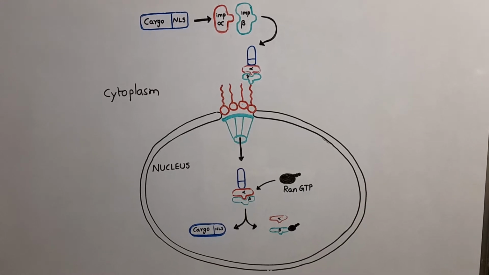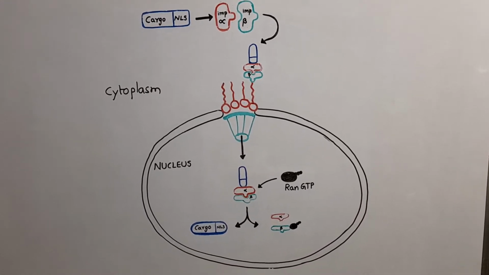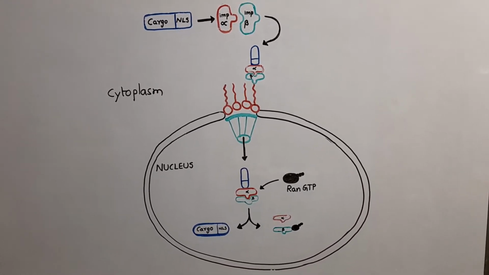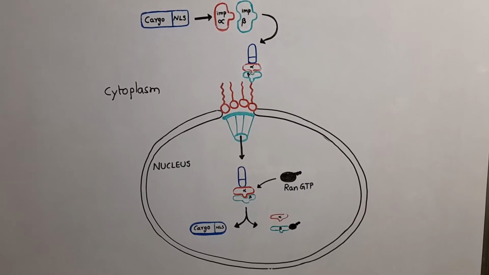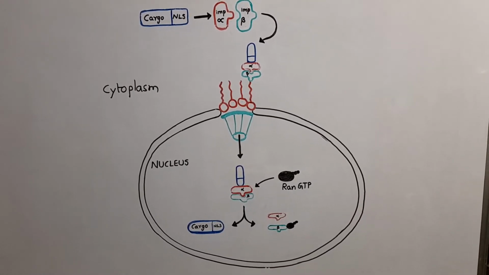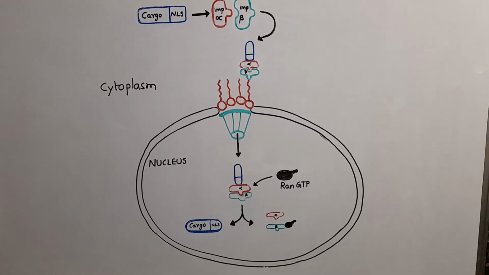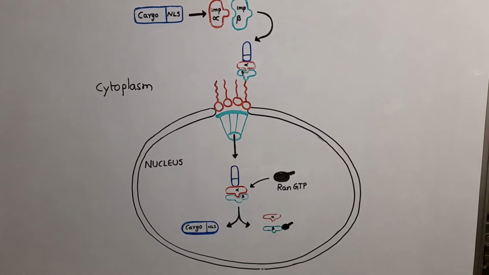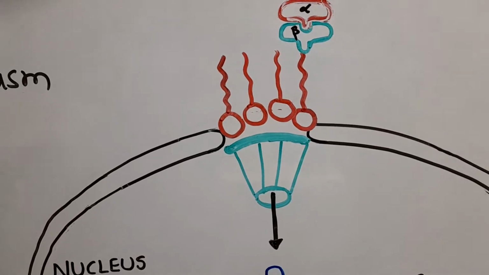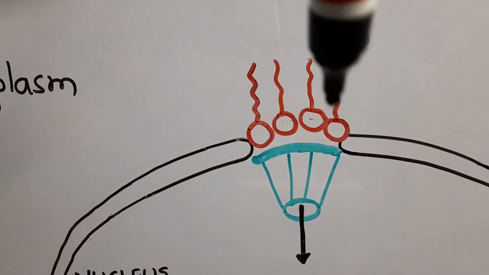Nuclear transport is nothing but the movement of molecules across the nuclear membrane of a cell. The entry and exit of large molecules from the cell nucleus is tightly controlled by the nuclear pore complexes, or NPCs.